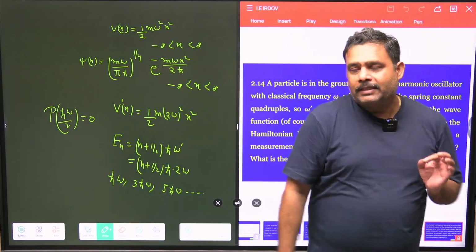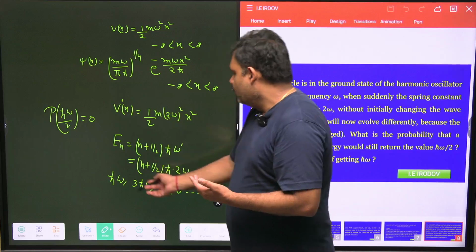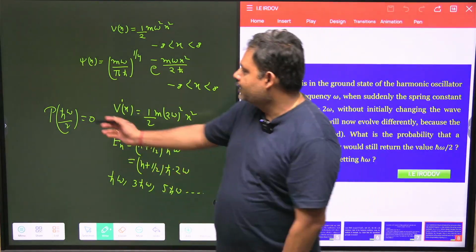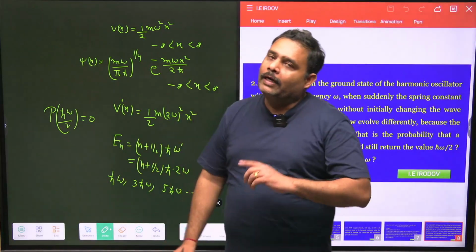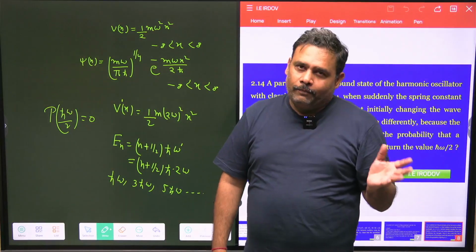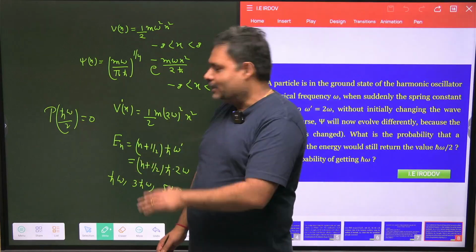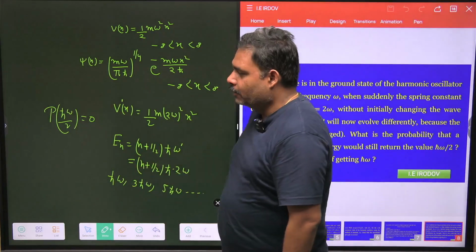The question is very sensible because you can find only these values of energy, and they are asking about the energy h cut omega by 2, which was for the old harmonic oscillator. Now the Hamiltonian has changed.